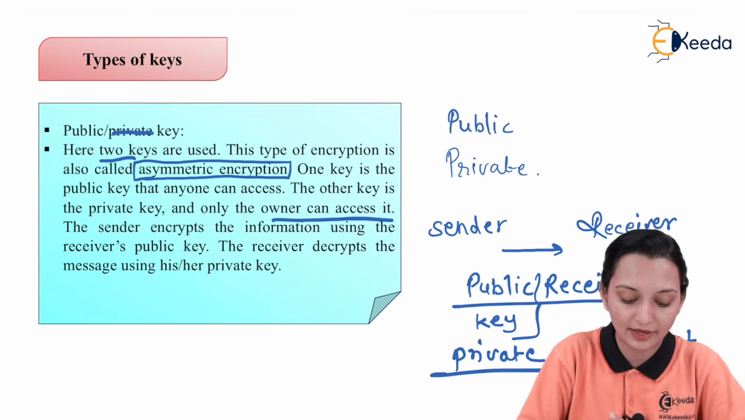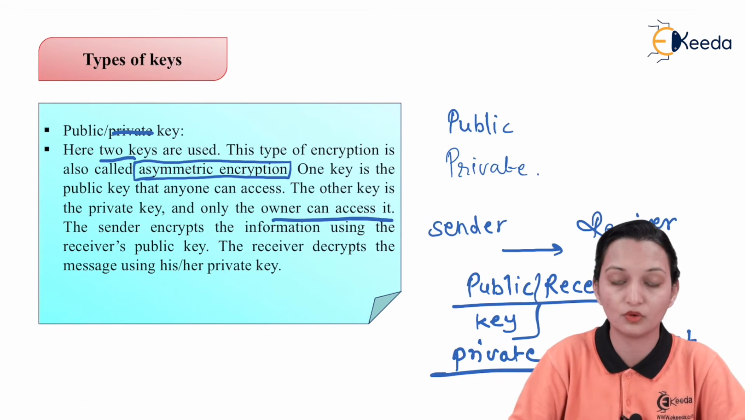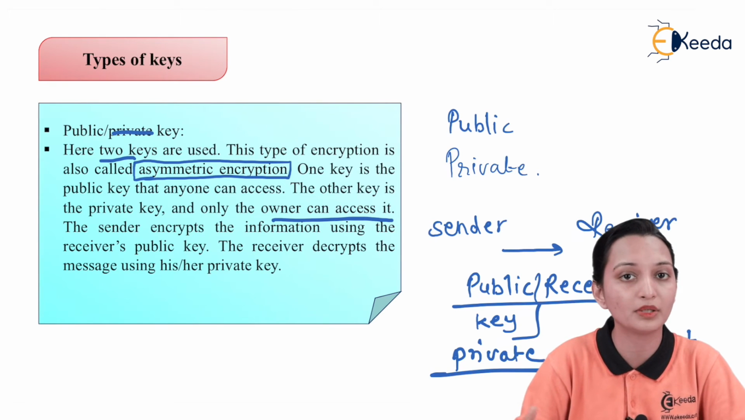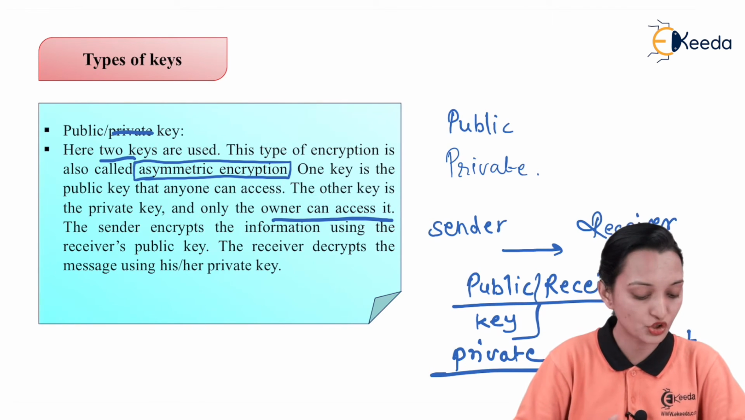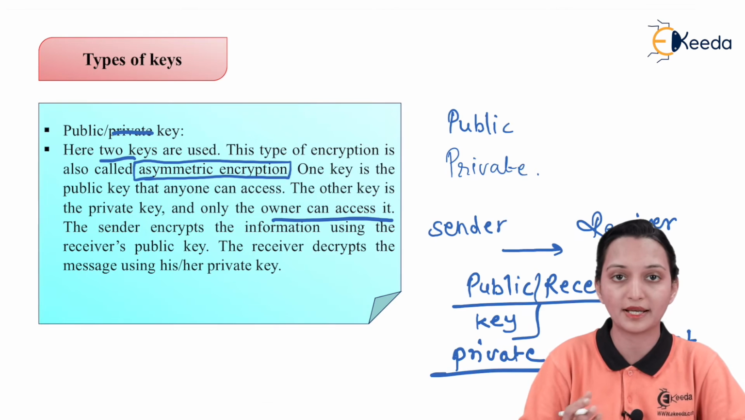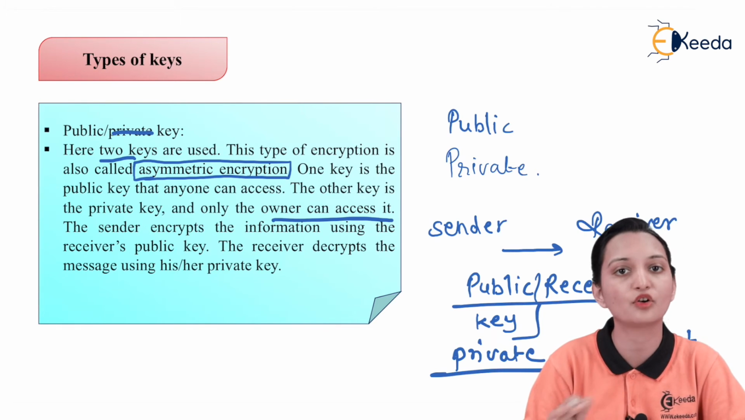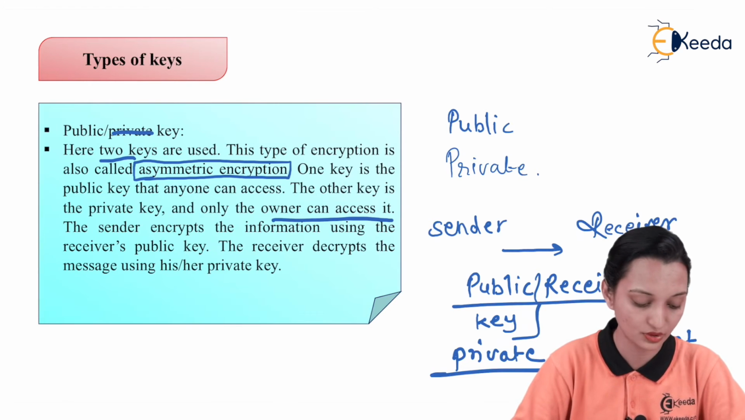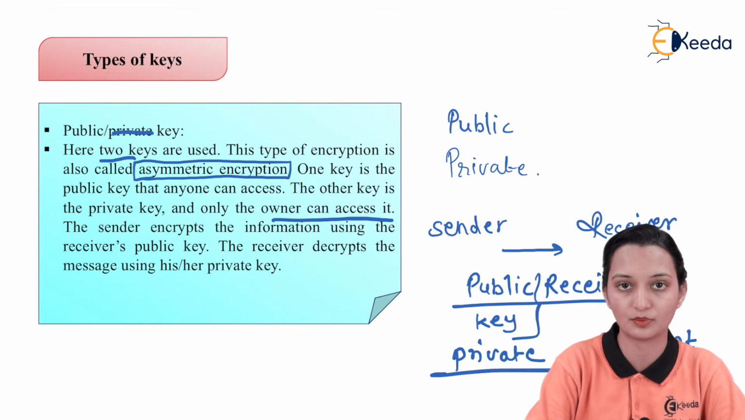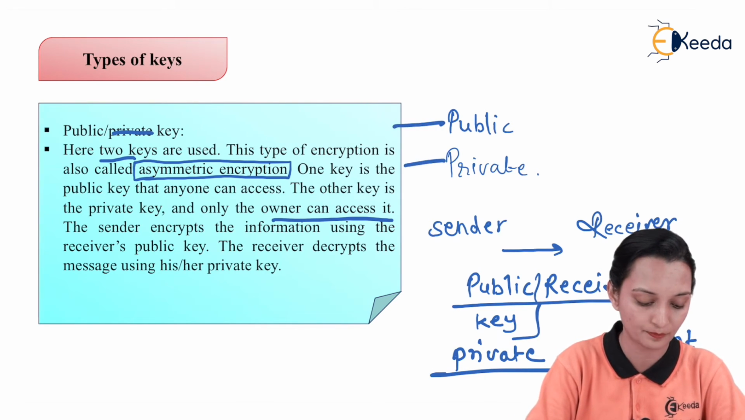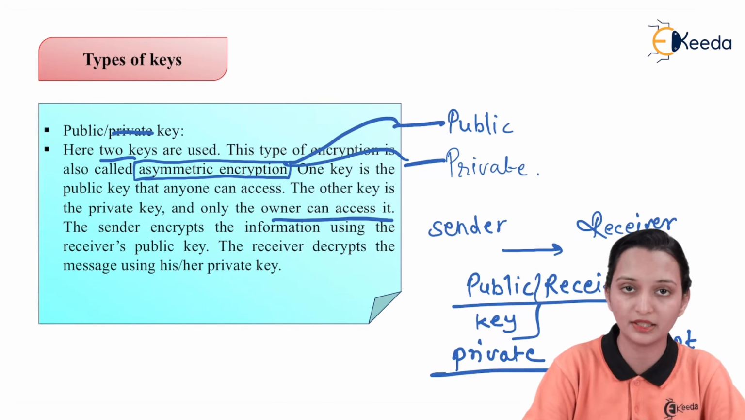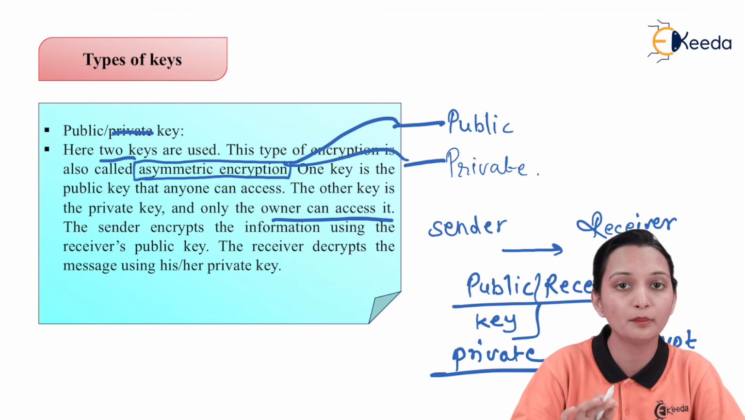So the private key plays a very important role for security purposes, and until we have the public key and private key, we are not able to transfer the message with security. So these two types of keys play a very important role. Keep in mind, in asymmetric encryption we use both the keys. So this is related to what? Asymmetric encryption. But in symmetric encryption we use only the private key.